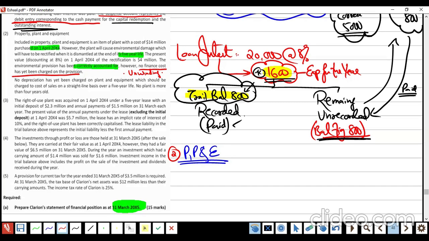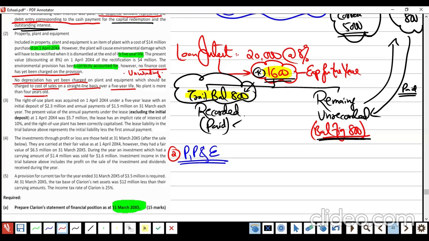Yeah. So they did each and everything correct. They recorded the provision right, but they forgot the unwinding. So we will do the unwinding for them, no problem. And still the depreciation is not yet charged, and it should be charged to cost of sale, straight line basis, 5 years of life. No plant is older than 4 years. It's okay, no problem. Now, two things we need to solve here.